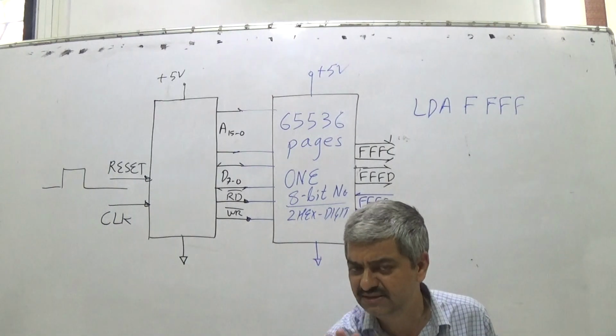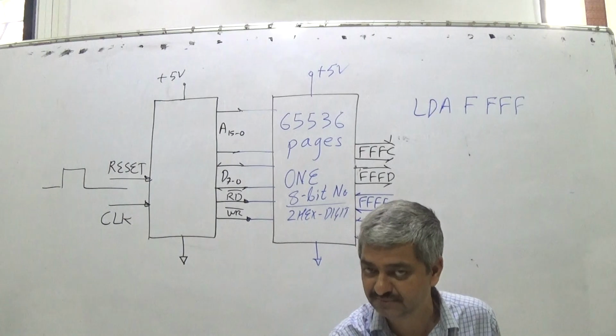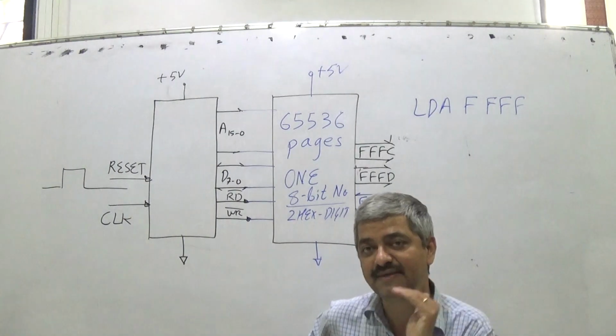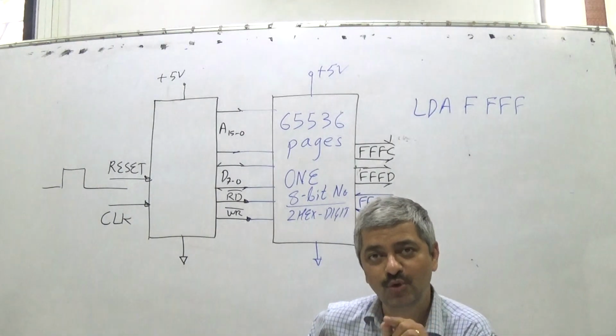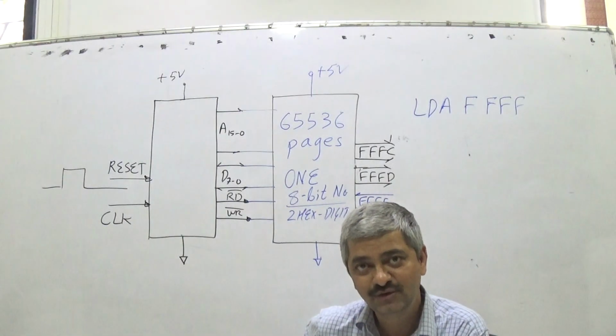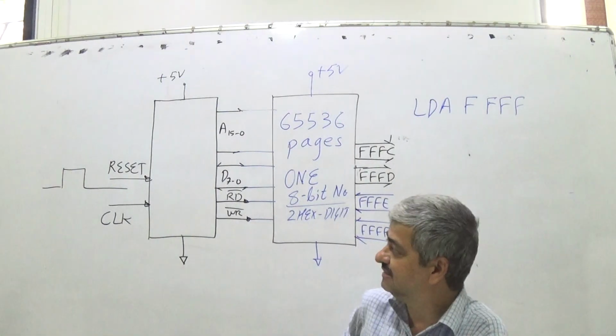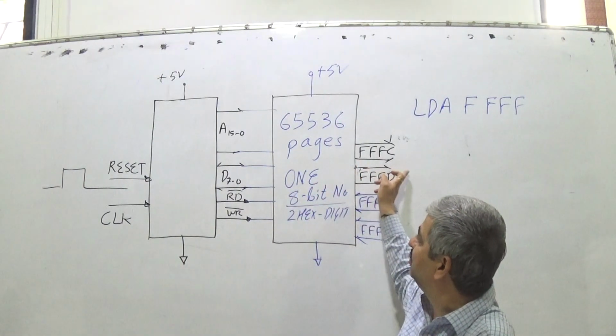I am giving this definition only for simpler understanding. An I/O port is nothing but a memory location. The only thing is that its lines are separately accessible to the user.